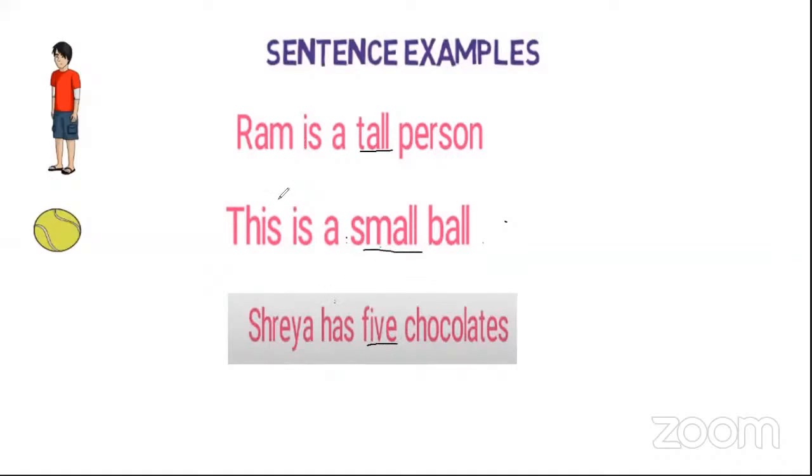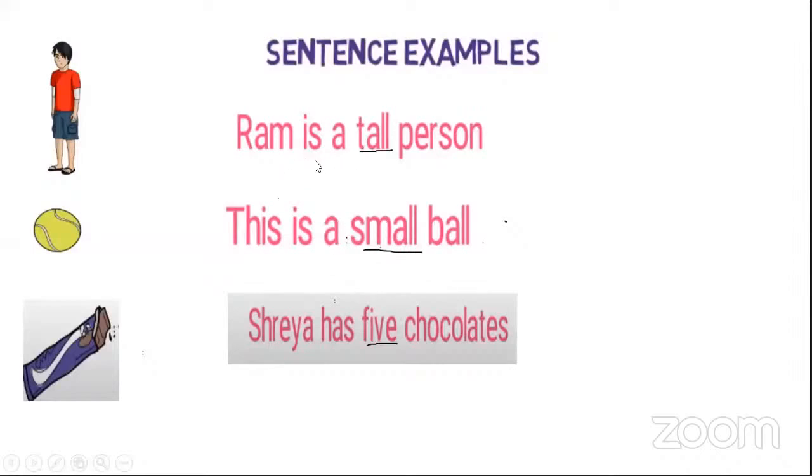Okay. So from these sentences, Ram is a tall person. This is a small ball. Shreya has 5 chocolates. Which words have we underlined? Tall, small, 5. So what are these words? These words are describing the person, things, objects. Yes or no? So words which describe the person, things, objects are called describing words.